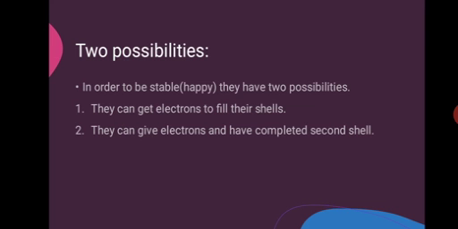Number 2, they can give electrons and have a completed second shell. For example, if an element has 9 electrons in the L shell, it means it has extra electrons, so it will give the 1 extra electron to anyone else, for example to chlorine, and will become stable. So these 2 possibilities are there to stay happy, and according to these 2 possibilities, we shall see the examples now.